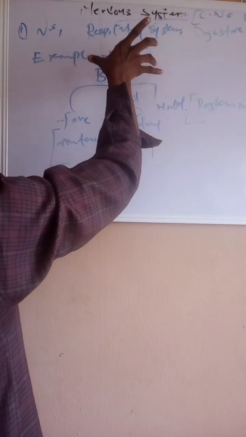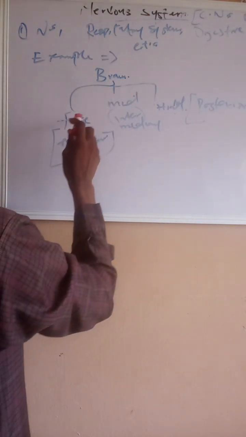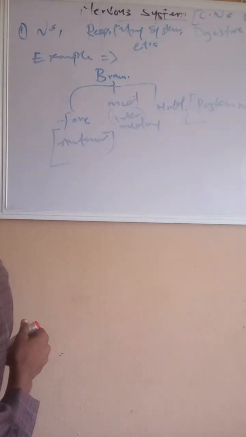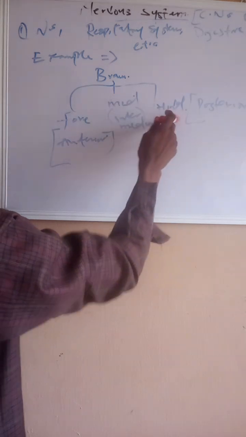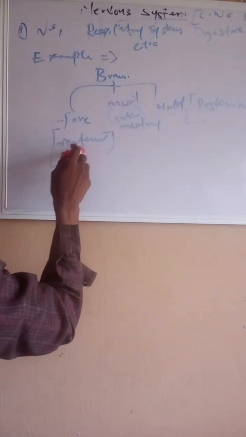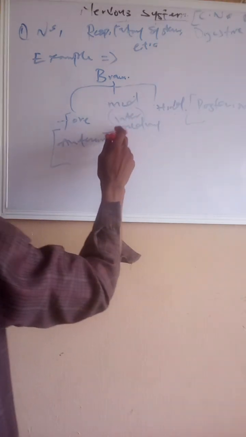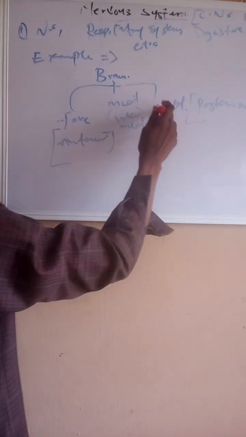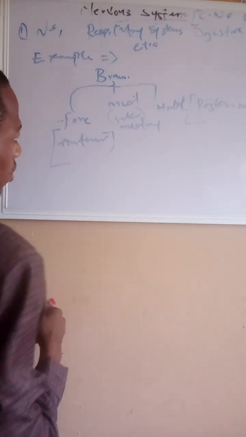So let us now go back to the central nervous system, which we begin with the brain. We said the brain is basically divided into three aspects: the forebrain, the midbrain, and the hindbrain. The forebrain is also known as the anterior brain. The midbrain is also known as the intermediary brain, while the hindbrain is also known as the posterior brain. Right? Yes.